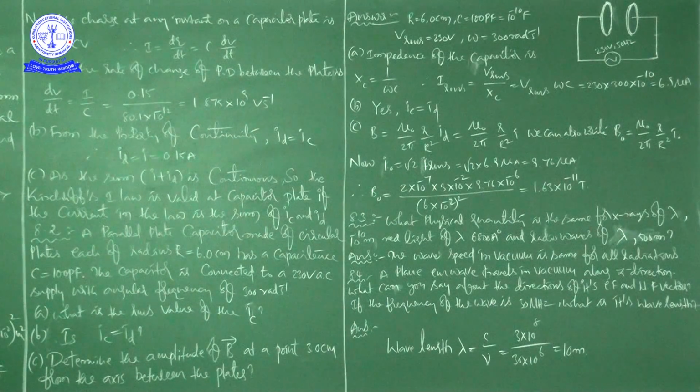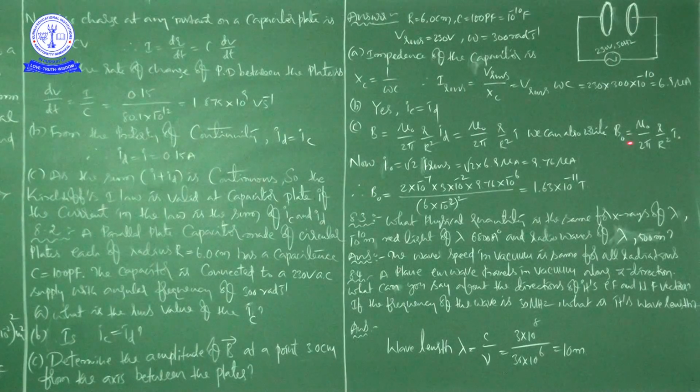Oscillating current. B naught is the oscillating magnetic field, I naught is the oscillating current. Now, I naught is equal to root 2 into I RMS, that is equal to root 2 into 6.9 microamps, that is equal to 9.76 microamps. Therefore, B naught is equal to, we have to substitute all these values.